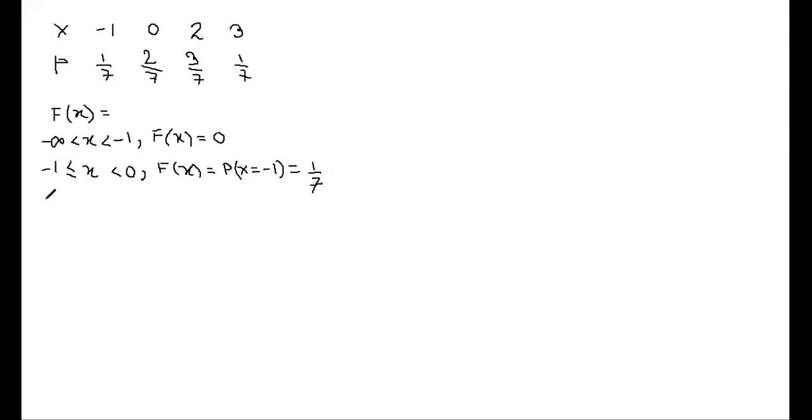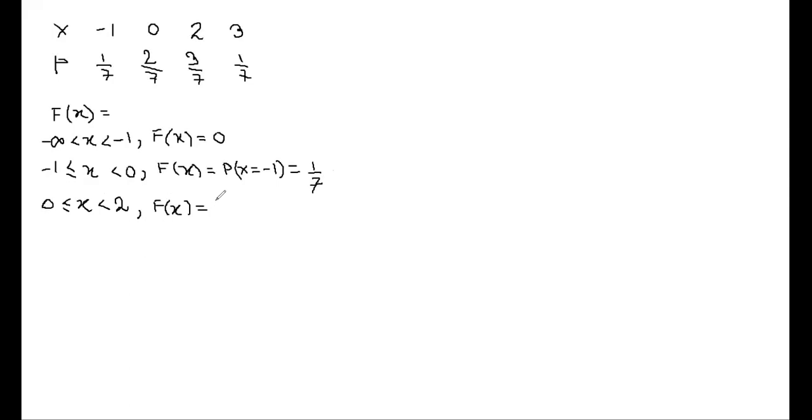Now the next interval that I am taking: I am including 0 now, 0 less than or equal to x, strictly less than 2. Now what is your Fx in terms of probability? Fx will be 3 by 7.